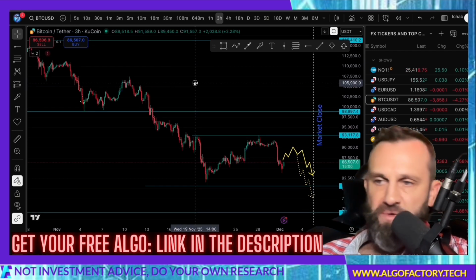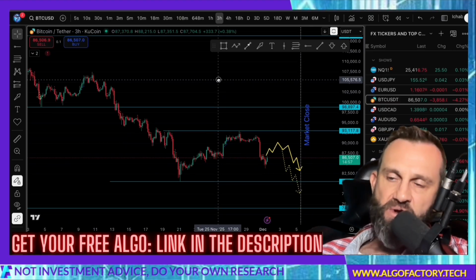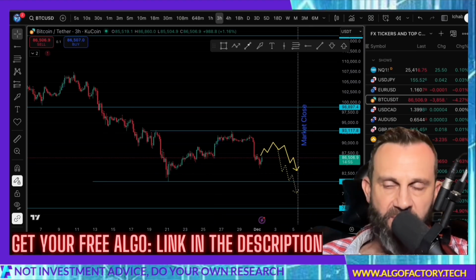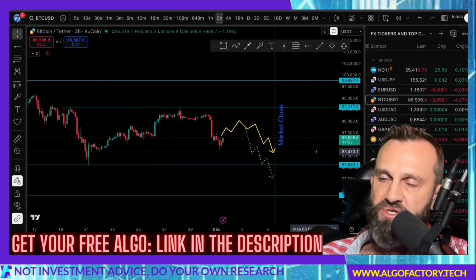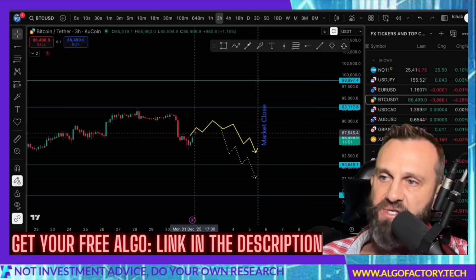And there were a lot of rumors as to why Bitcoin is selling off. You have large players with very old wallets selling into the market. There's a lot of different ideas out there, but the charts really are doing a decent job of telling us what's probably going to happen.